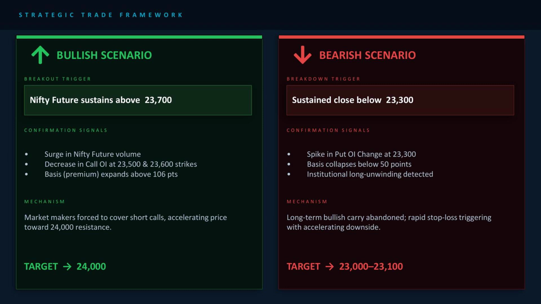Target: 23,000 to 23,100. Key lesson: never trade the direction based on hope. Wait for all 3 confirmation signals before entering a trade.